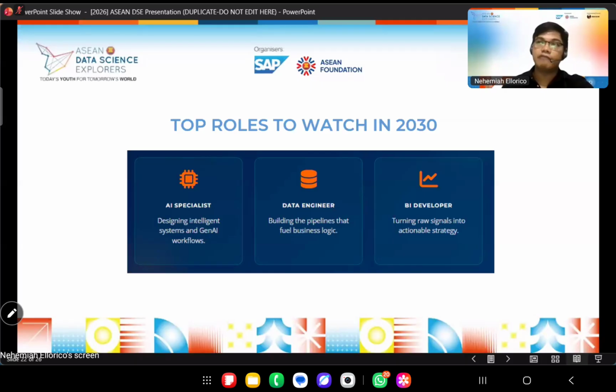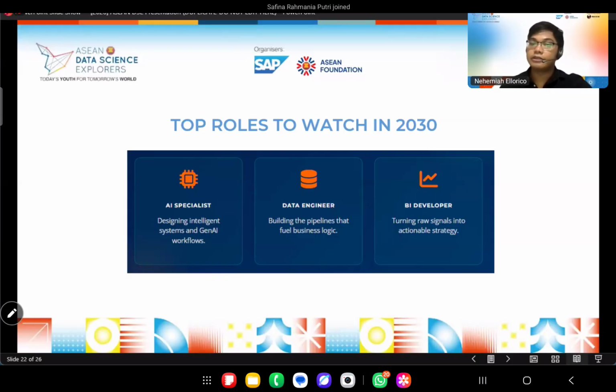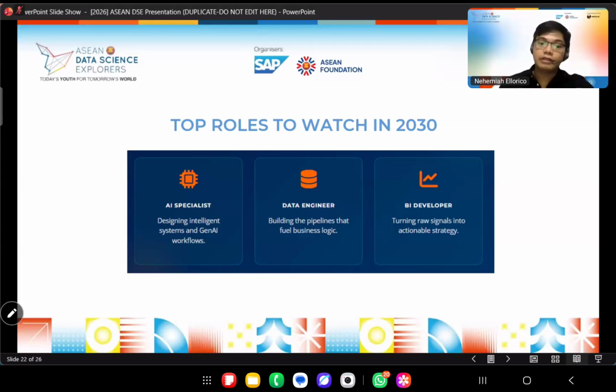If you master this skill, you can apply for a business intelligence developer role in your future company, because what you have to do is make the stakeholders of your company understand the data that you have, because you can't read billions and billions of rows. Sometimes, for example, when you are employed in a company like fast-moving consumer goods, right?